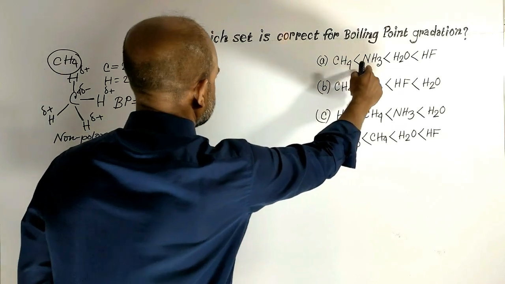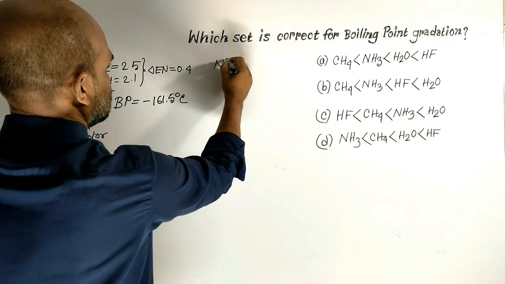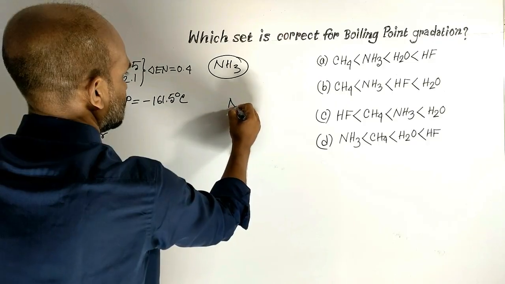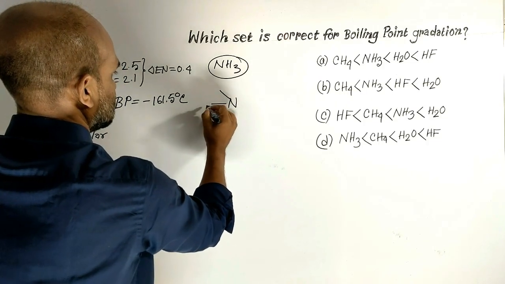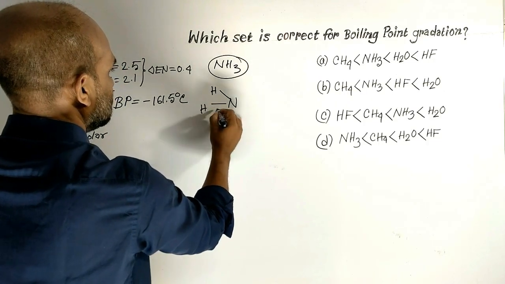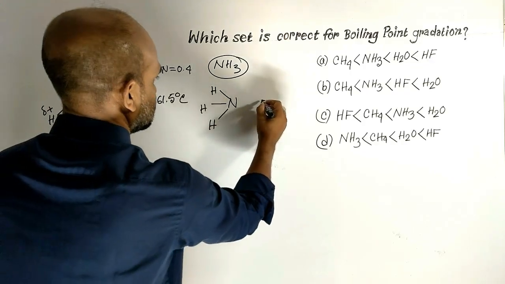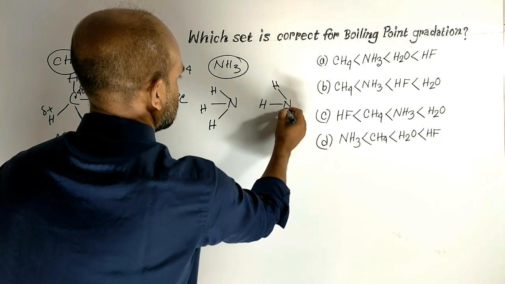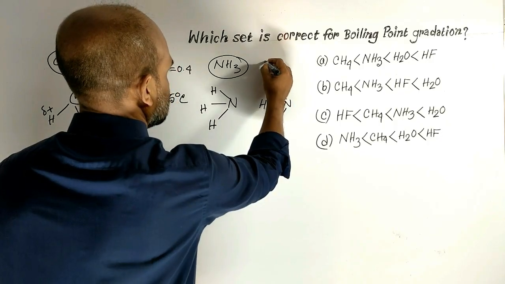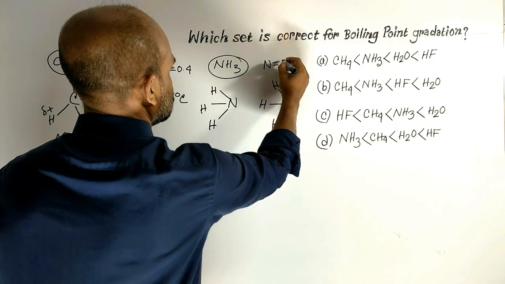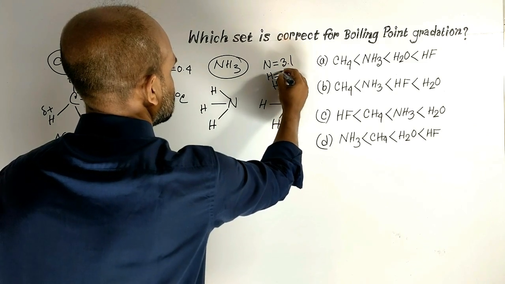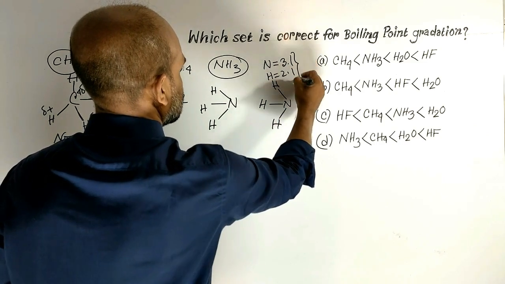Now let us see about ammonia. Ammonia is trigonal pyramidal in shape, with another ammonia molecule nearby. Here the electronegativity of nitrogen is 3.1, hydrogen 2.1.